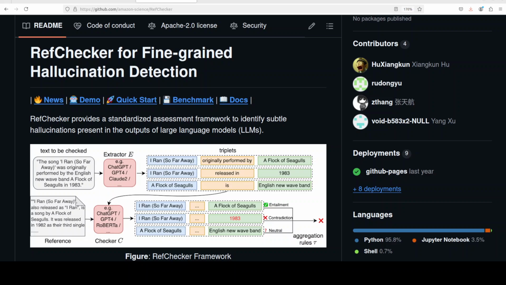That is where this open source tool called RefChecker helps out in different ways. We all know that these LLMs show a susceptibility to generate hallucinated content that can be challenging to discern, possibly leading users astray. To address this, RefChecker centers on the construction of a standardized assessment framework aimed at identifying such hallucinations present in the output of LLMs.